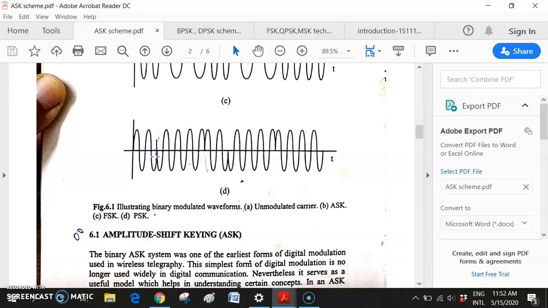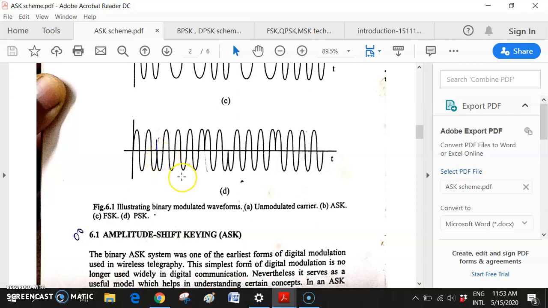It will change its phase by exactly 180 degrees. The total is 360 degrees, so if I divide 360 degrees by 2, I get 180 degrees. So there will be a complete 180 degree phase shift. After this portion, if it continued, it should be like this. But as there is a phase shift, from this position to this position there is a complete 180 degree shifting.